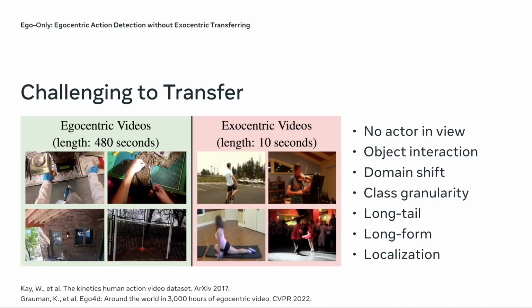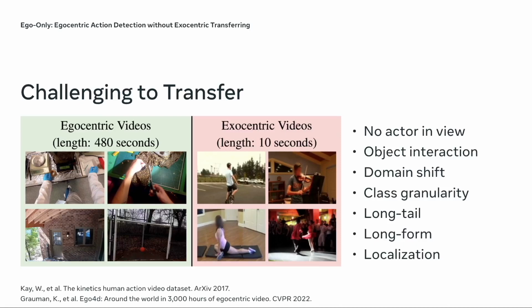However, by looking at these examples from Ego4D and Kinetics, we noticed many challenges in egocentric videos. There is usually no actor in view, but more of hand-object interaction. There is also a domain shift in the activities performed. Egocentric actions are usually more fine-grained and thus long-tailed, with sometimes only a few samples per class.